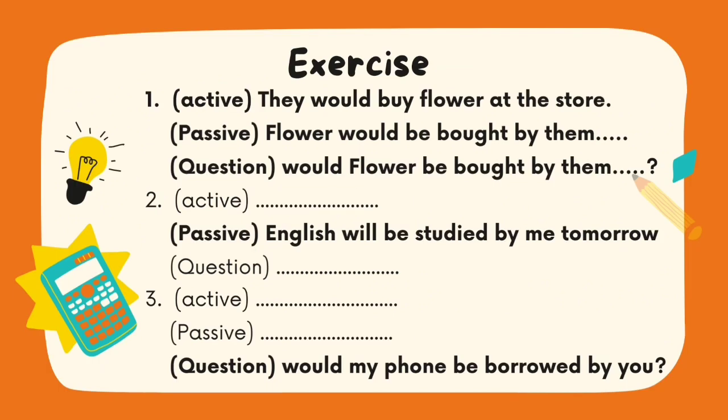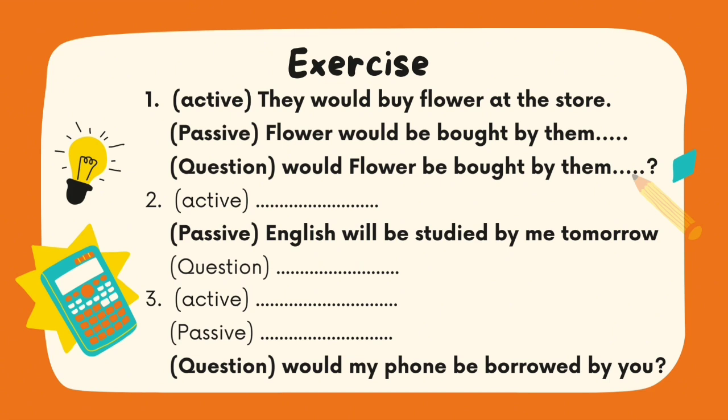After we have already learned about passive voice in simple future and past future, now we should exercise our understanding about it. Here there are 3 exercises, and I will give you an example in the first exercise. In the active, they would buy flour at the store.